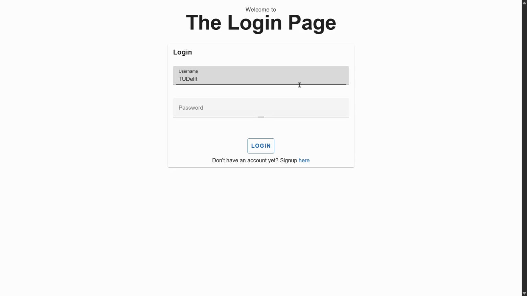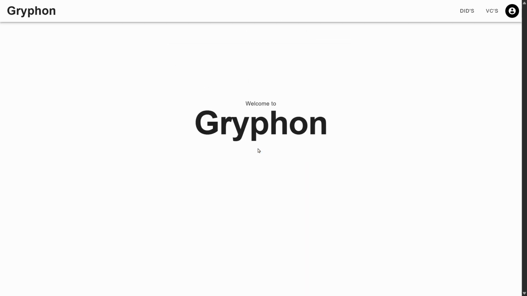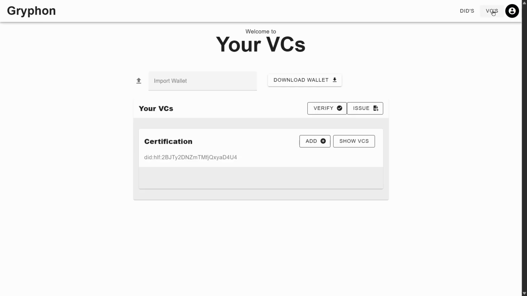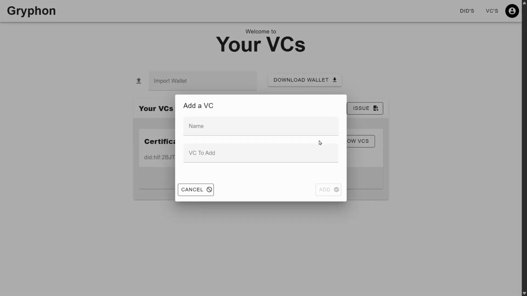As TU Delft, I have a DID that I use for education-related matters, possibly more for different purposes. After giving my DID to the Ministry of Education, I receive back a VC that allows me to issue a VC of type bachelor diploma. I add this to my wallet associated to my education-related DID.